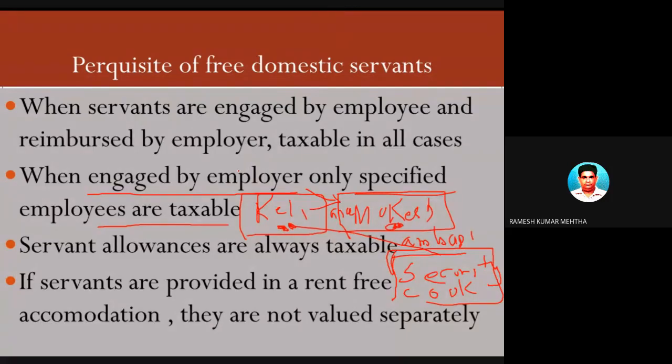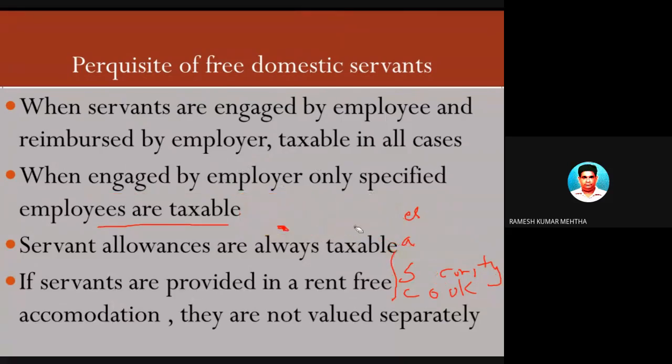It is fully taxable in the hands of Mukesh Ambani. Whereas in the case of other employees, it is not taxable. Okay. For another example I will give you, with this you will understand it. Very, very important.